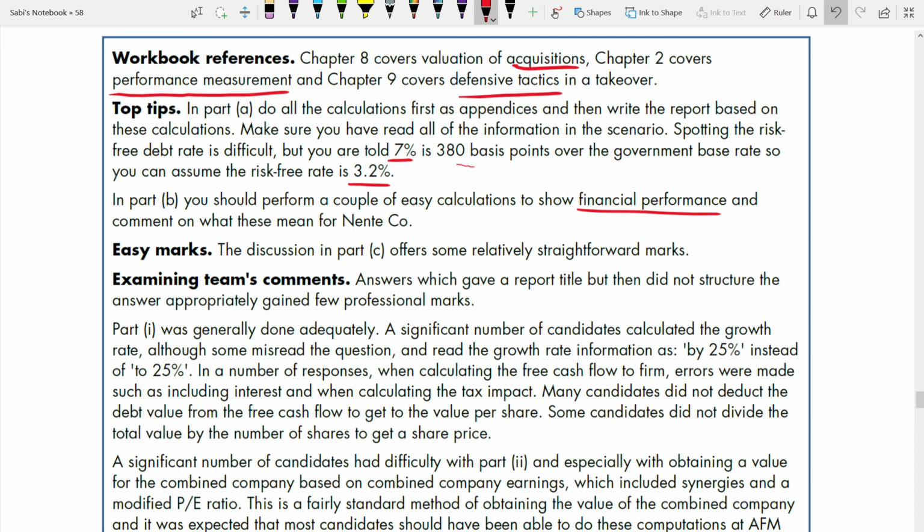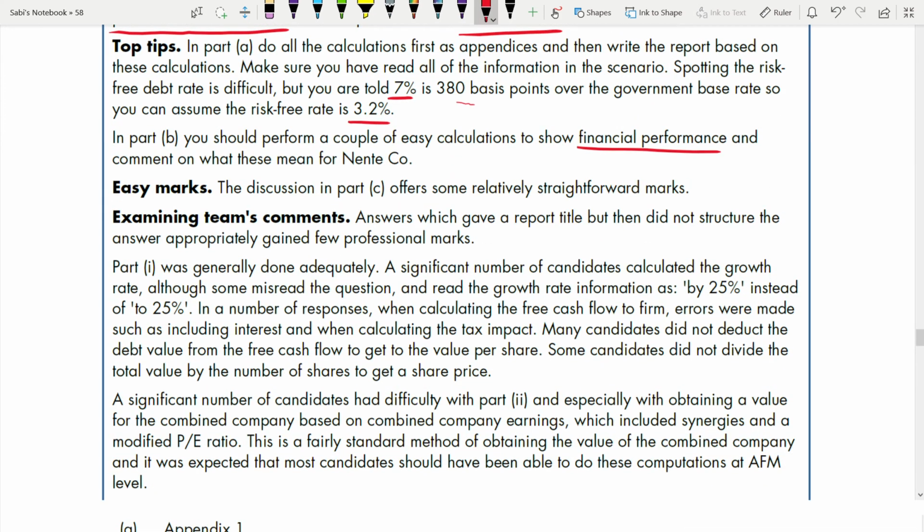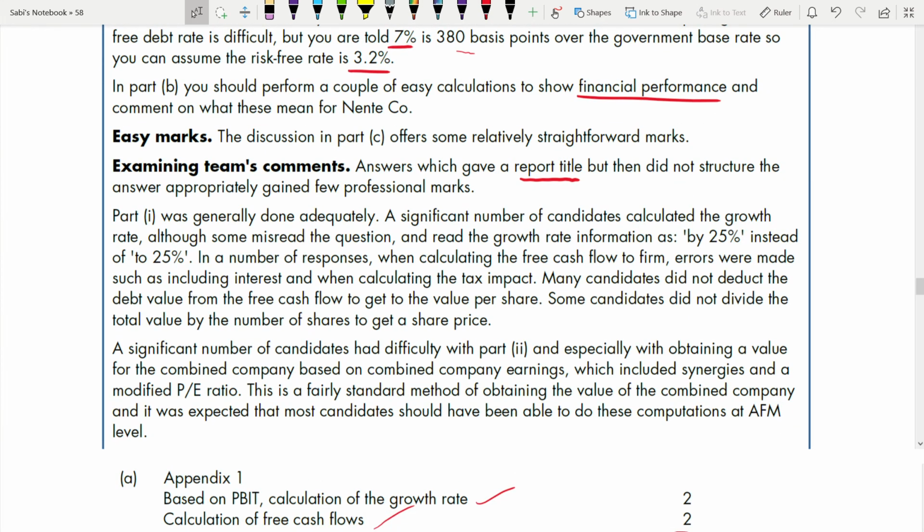Examining team comments. Answers which give a report a title but then did not structure the answer properly gain few professional marks. Just giving a report a title does not matter if the structure is not correct. Now, part I was generally done adequately. A significant number of candidates calculated the growth rate correctly, although some misread the question and read the growth rate information as by 25%, instead of to 25%, not by 25%.